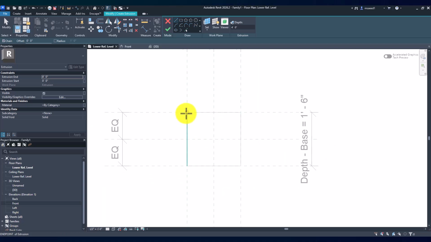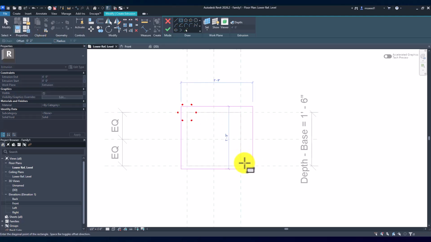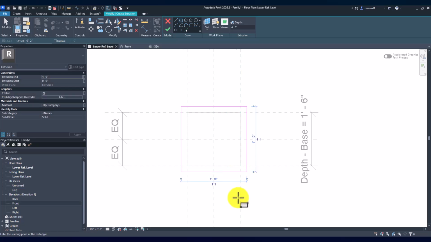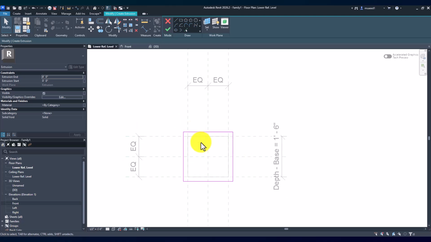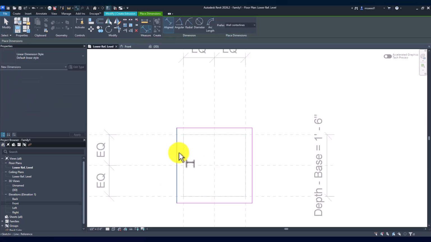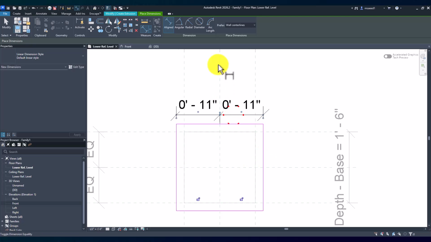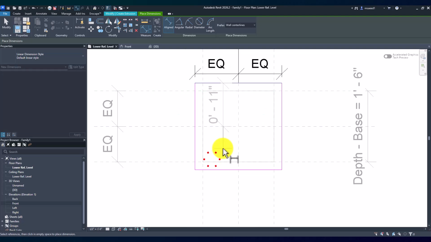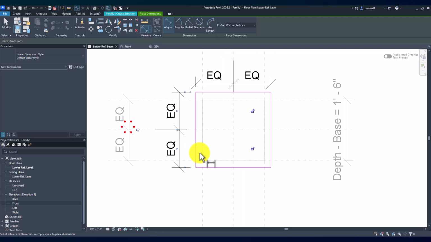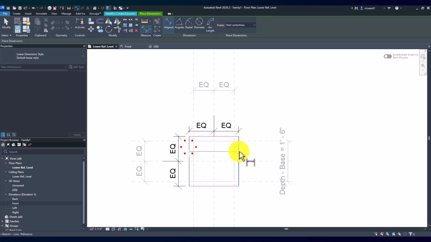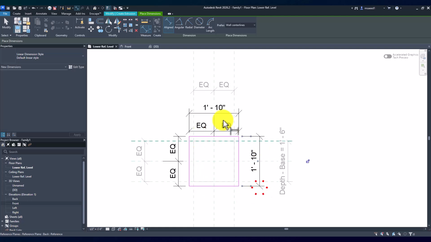And then what we're going to do is we're actually going to just create a rectangle, and we're going to offset it by 2 inches because I want the molding to come out 2 inches from our base. Okay, and that's that. And then what we're going to actually do is we're going to dimension from the center to here, and we're going to make it equal. And then we're going to do the same thing on this side. And then we're going to dimension this to this, and also this to this. So like the total dimension.